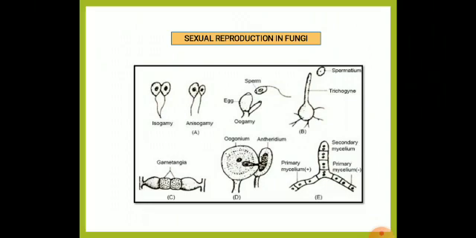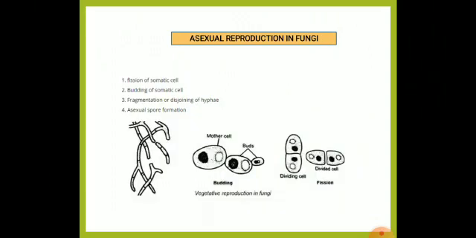This spermatia is blown by the wind and attached to the receptive hypha, and then the transfer of genetic material happens to produce offspring. Then the next method is asexual reproduction. In asexual reproduction, there is fission of somatic cell, arthrospores produced by fission, then budding, then fragmentation, and asexual spore formation.